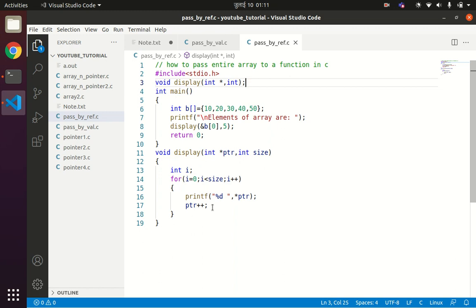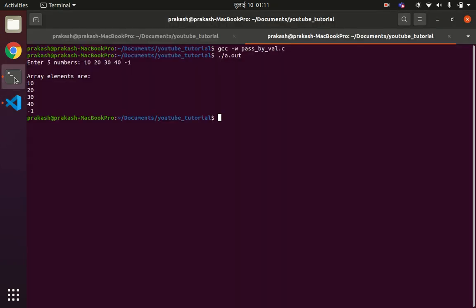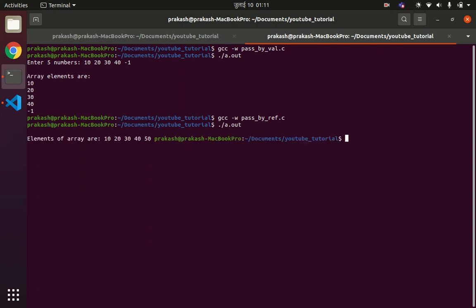Okay, so ptr plus plus will every time point to the next address location of the array. I have discussed this concept previously, so you can relate to that. Now when I compile this code, gcc -w pass by reference.c and ./a.out, we'll get the same values, the elements of the array, as before.